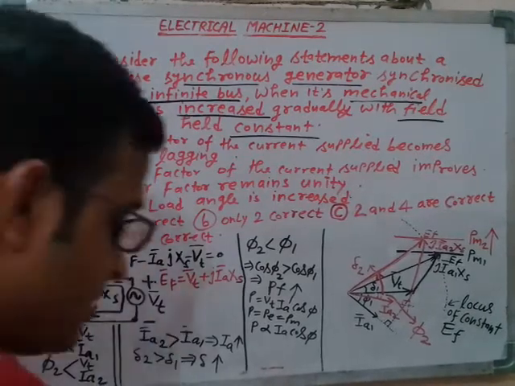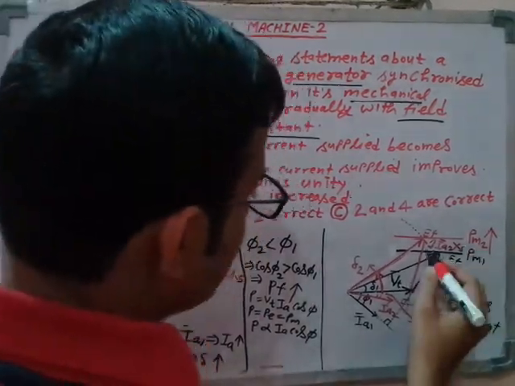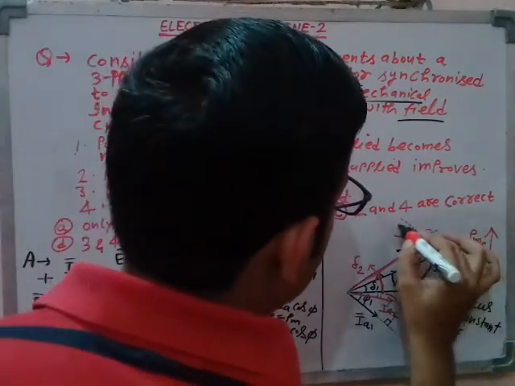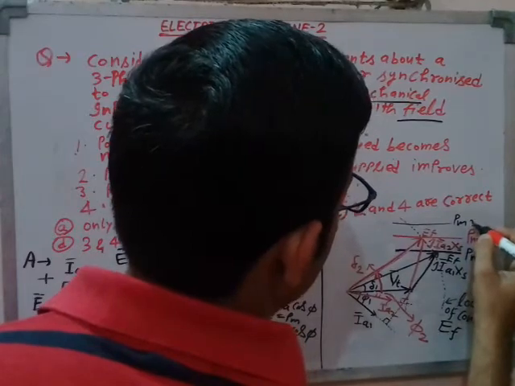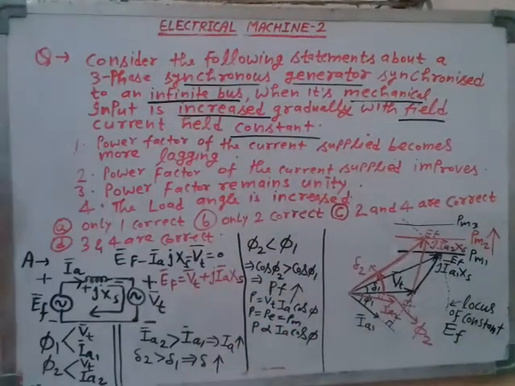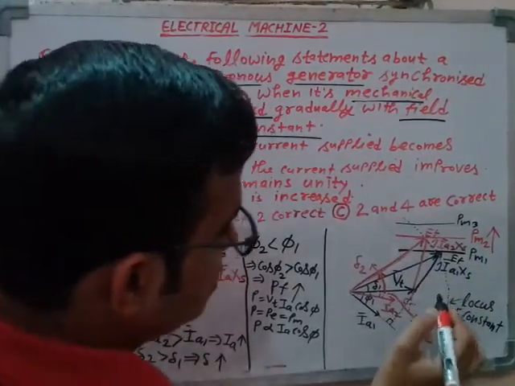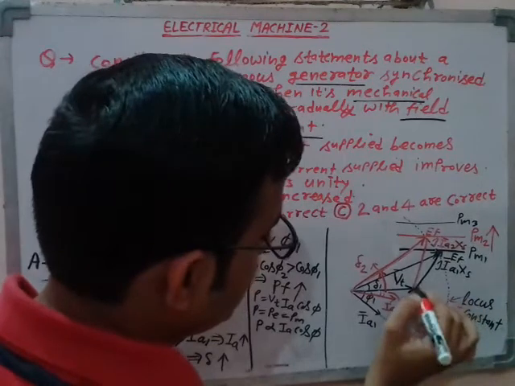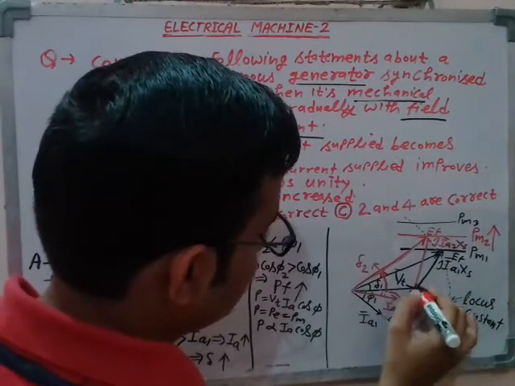Now see, if I further increase the mechanical input, what would happen? Suppose I increase the mechanical input to PM3. This line is parallel. So now what would happen? Tell me what happened to the laggingness. Will it increase or will it decrease?